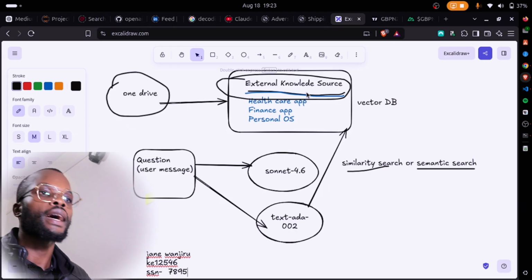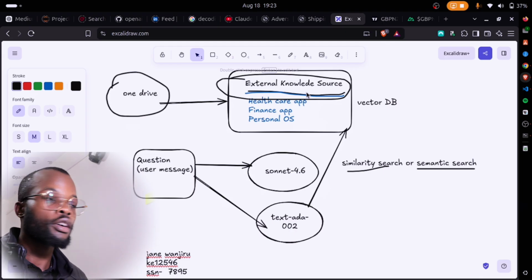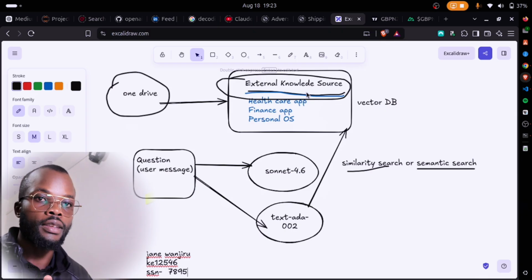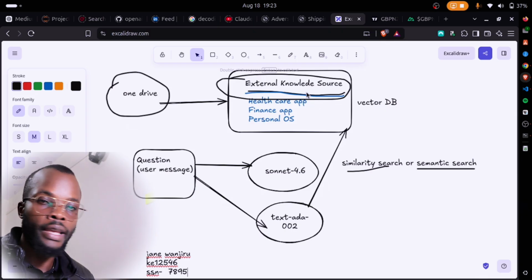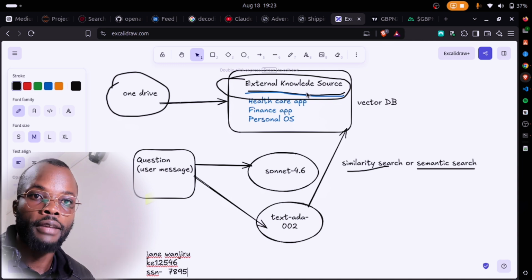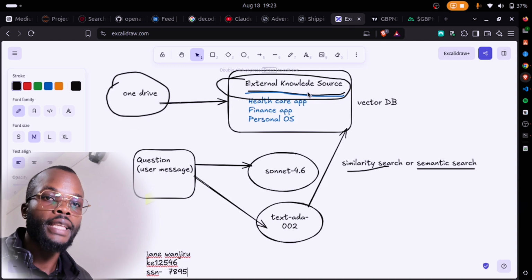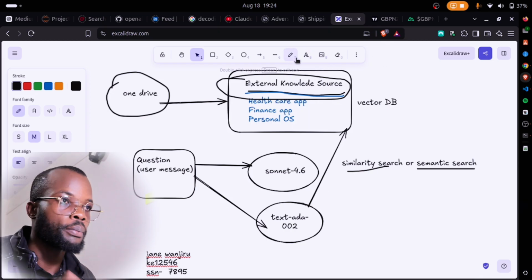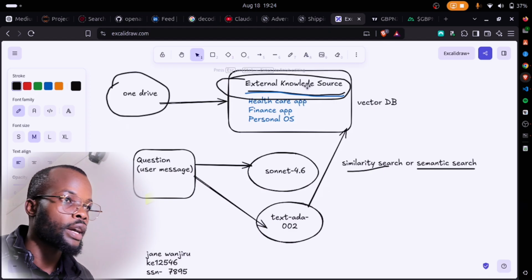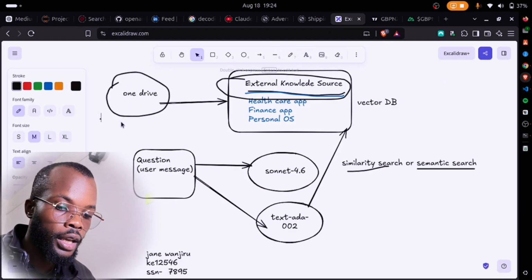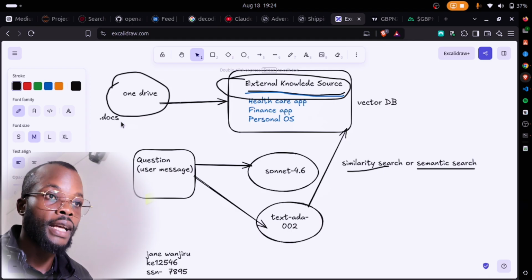A document can be as large as 1,000 pages. And depending on the context window of the AI models, we have to work within specific context windows. For example, you can have a context window of 1 million, 1,000 tokens, 10,000 tokens, depending on the model you are using. So in this case, let's say we have a document that has 1,000 pages with information about our clients or customers.